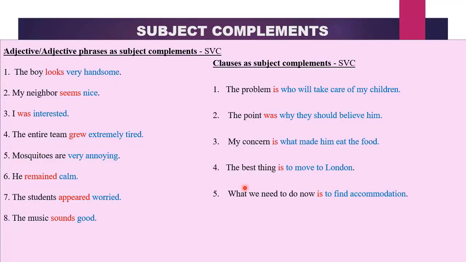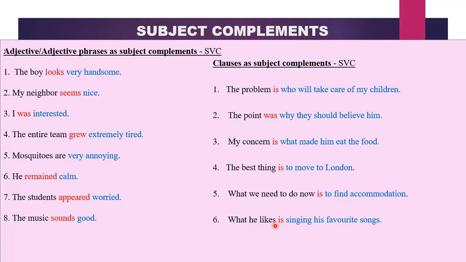The next one: what we need to do now is to find accommodation. What we need to do now is what? To find accommodation. To find accommodation refers back to what we need to do now. So it refers back to the subject. Therefore, this is a true infinitive clause functioning as a subject complement.